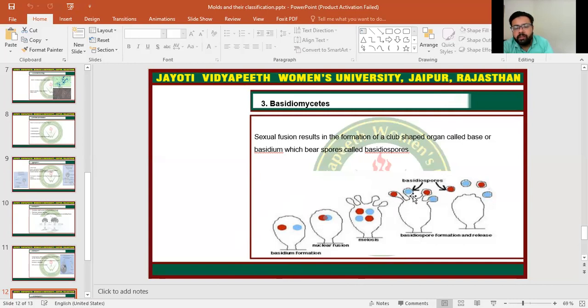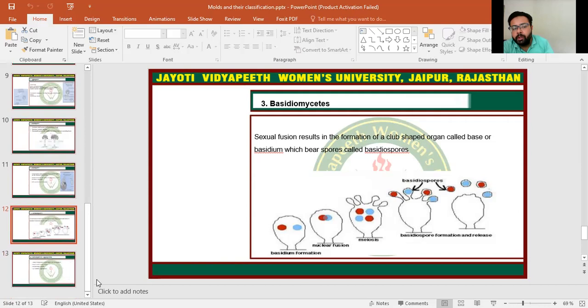This results in the formation of basidiospores. These basidiospores are further released into the environment, so that different fungi can be reproduced from a single basidiospore.